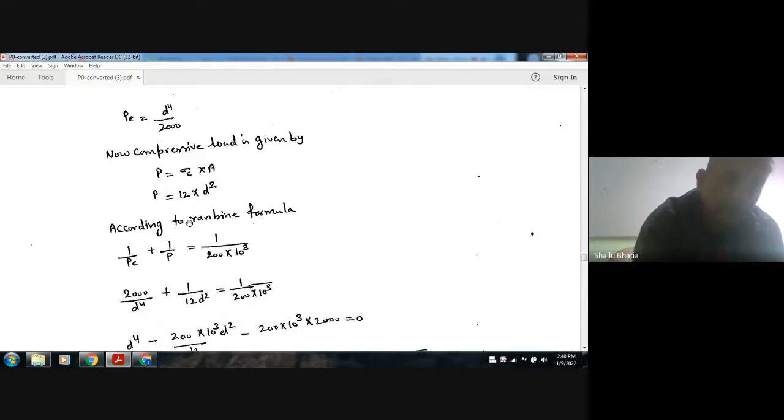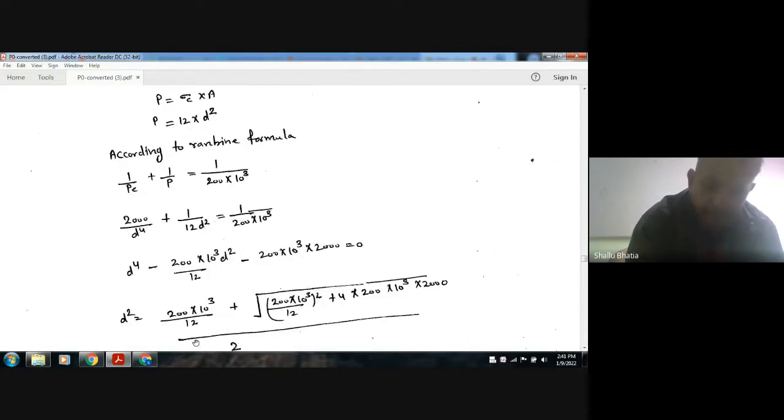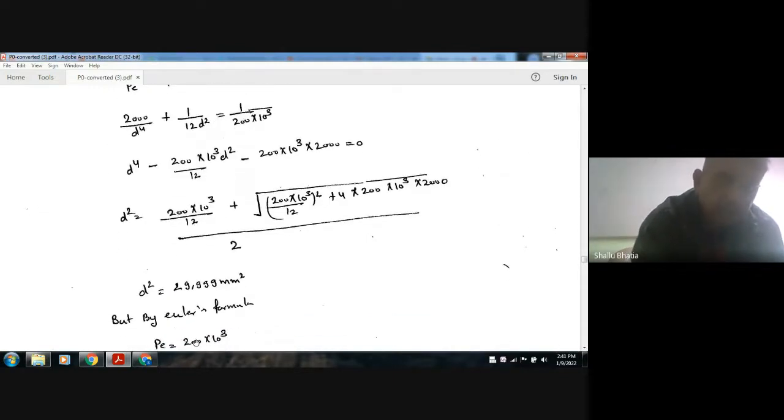We can also use the Rankine formula to find out P, because P is your d to the 4 by 2000, and P is your 12 D square. So we can find out D from this also, and your D square is 299. So this is the area.